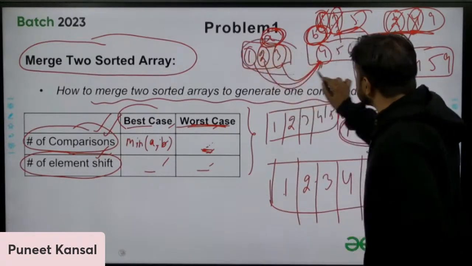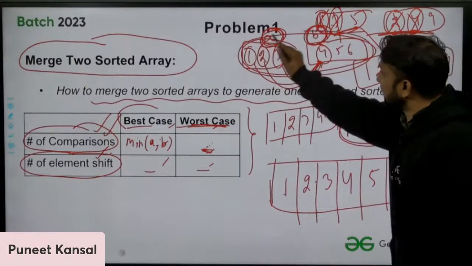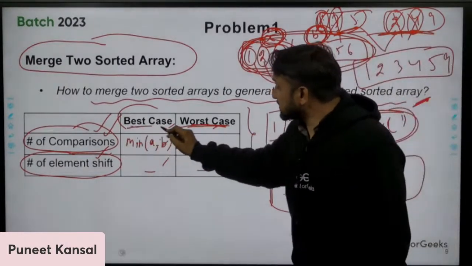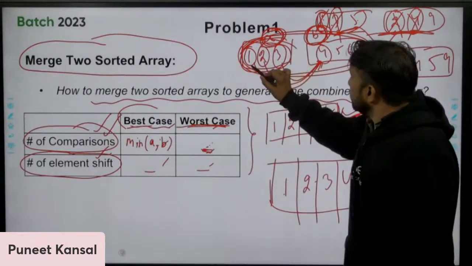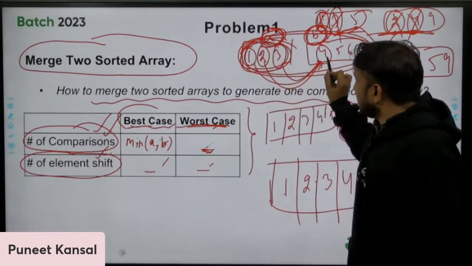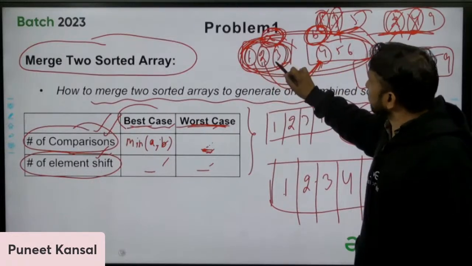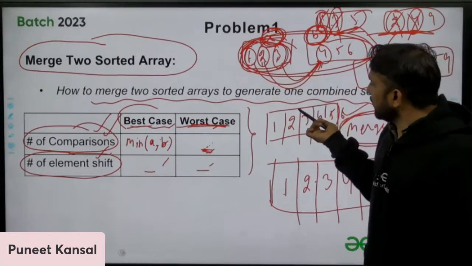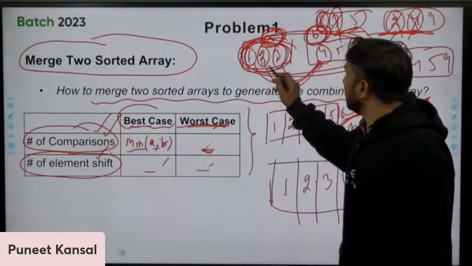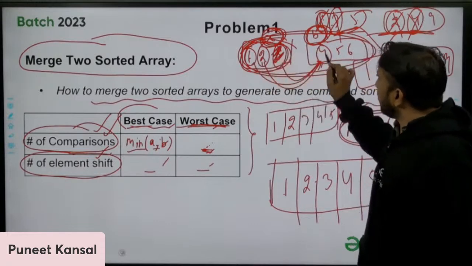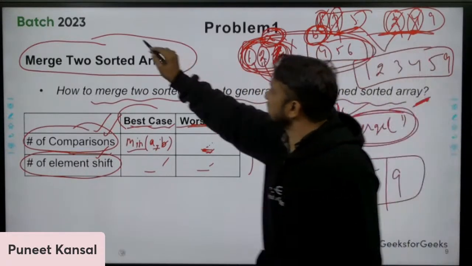See, this is the best case I have taken. When you see in the best case, you will compare only 3 times. How many comparisons will you perform? 3 times: one for this, one for this, one for this. That's it. So you will take minimum of A and B. Maybe here only 2 elements are there, so you compare 1 and 2. This is one best case.